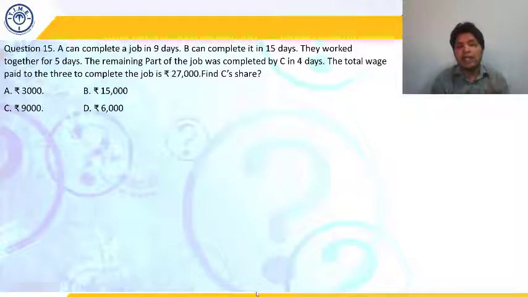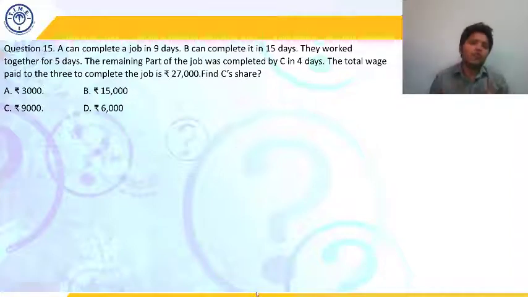Question number 15 says A can complete a job in 9 days. B can complete it in 15 days. So A working alone can complete the job in 9 days. B working alone can complete the job in 15 days. They work together for 5 days. Both A and B work together on that job for 5 days and then they leave, and the remaining part of the job was completed by C in 4 days. The total wage paid to the three to complete the job is 27,000. Find C's share. I need to find out the value of C's share.